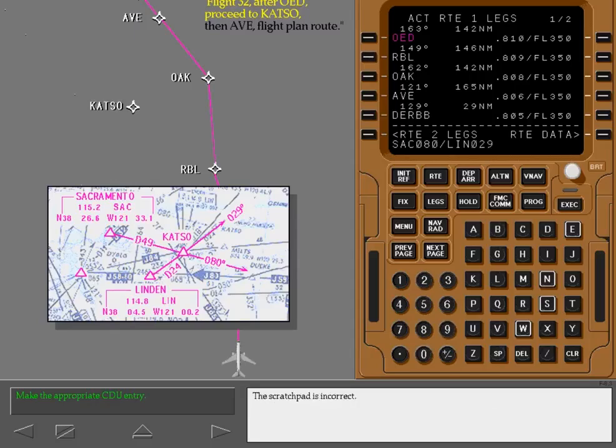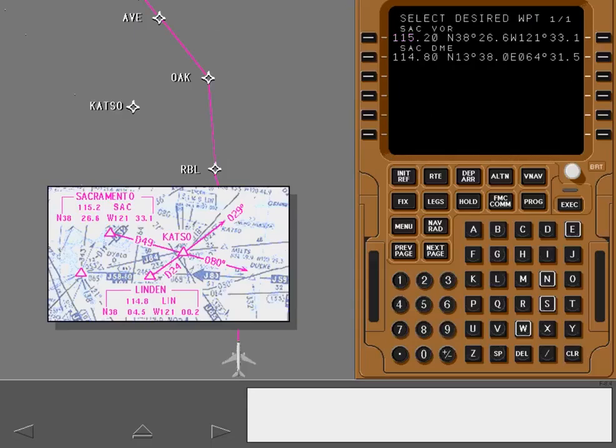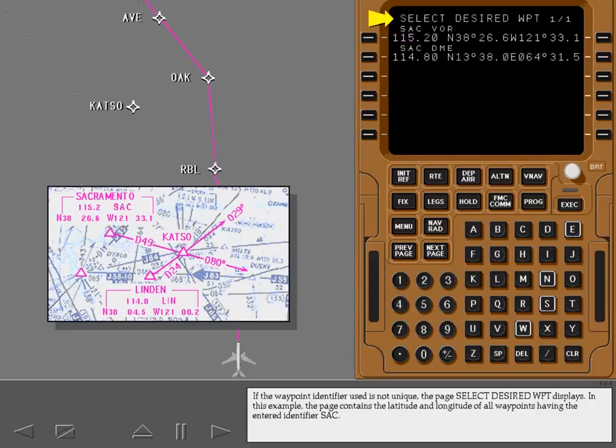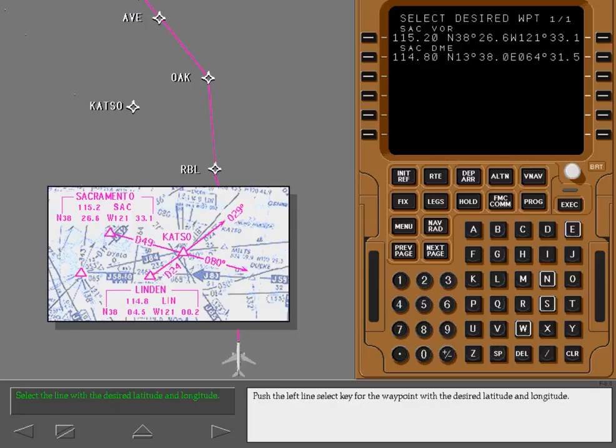The scratch pad is incorrect. Enter the data as shown and select the correct key. If the waypoint identifier used is not unique, the page Select Desired Waypoint displays. In this example, the page contains the latitude and longitude of all waypoints having the entered identifier SAC. Push the left line select key for the waypoint with the desired latitude and longitude.